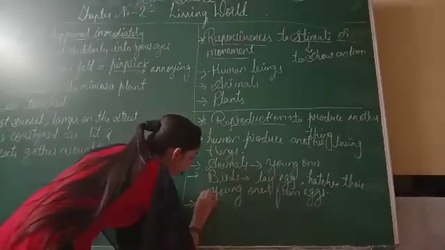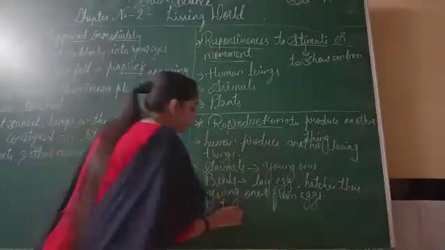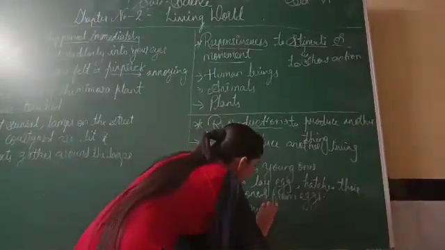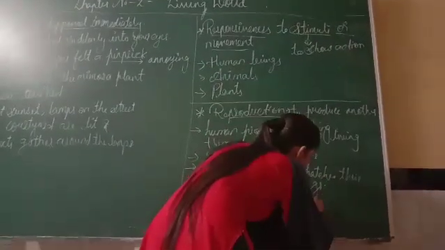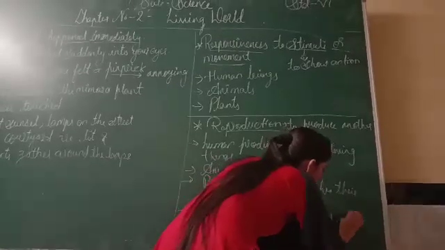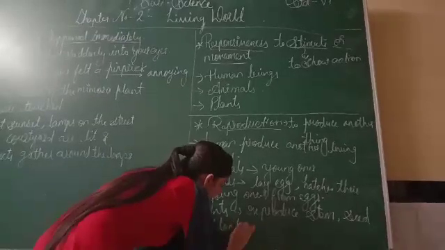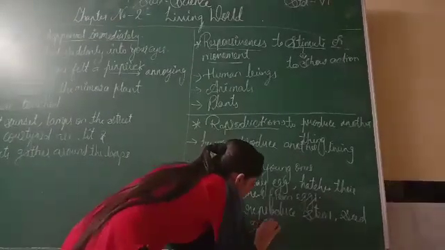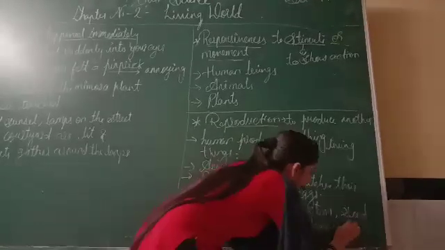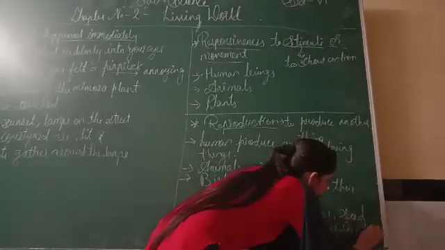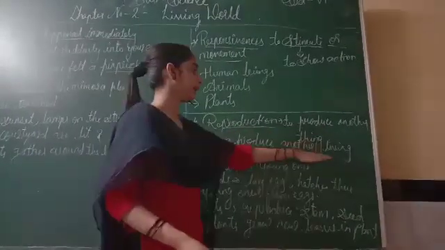Last, that is plants. Plants are also living things, and plants also reproduce. How do they reproduce? With the help of stem or seed, plants grow new leaves. See, reproduction means to produce another thing.